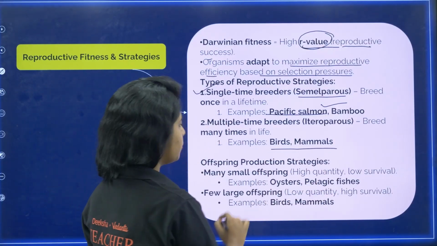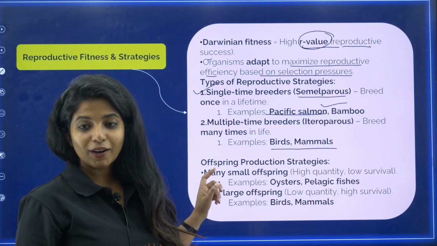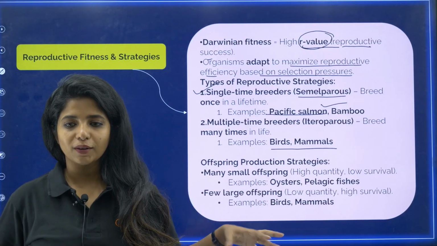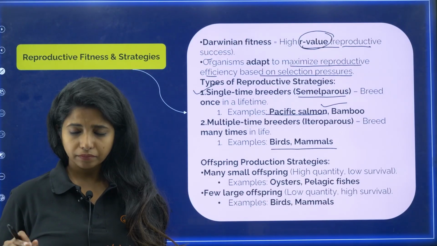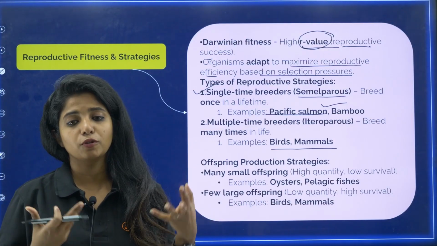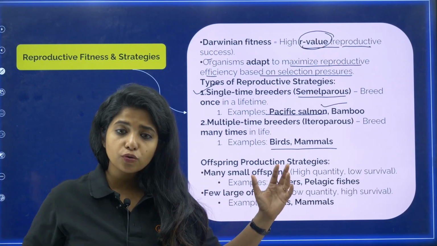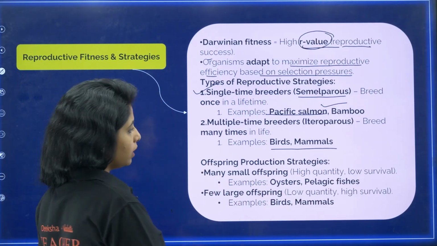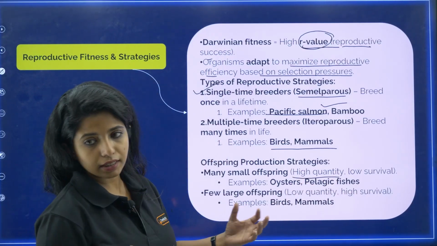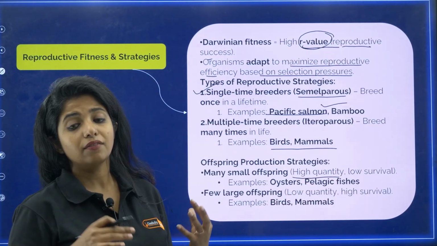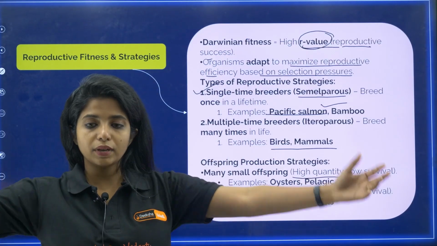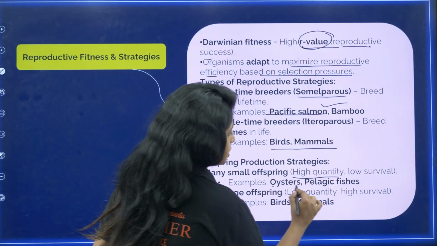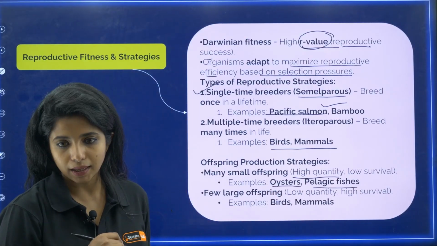Now, offspring production strategies. In one strategy, organisms produce many small offspring, because they want to make sure at least a few of them survive. You might have seen puppies; so many are produced, but in the end there will be one or two. The quantity is really high, but the survival rate is low, which is why they have so many kids. Examples are oysters and pelagic fish. That is something extra.